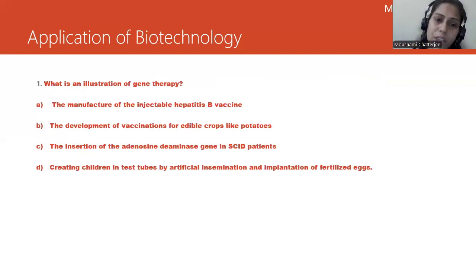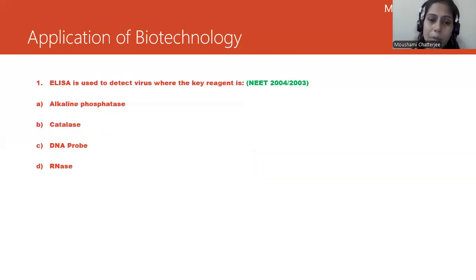Which of the following is an illustration of gene therapy? Option A, the manufacture of injectable hepatitis B vaccine. Option B, development of vaccines for edible crops like potatoes. Option C, the insertion of adenosine deaminase in SCID patients. Option D, creating children in a test tube by artificial insemination and implantation of the fertilized egg. The correct answer is option C, insertion of adenosine deaminase, because we are talking about gene therapy.